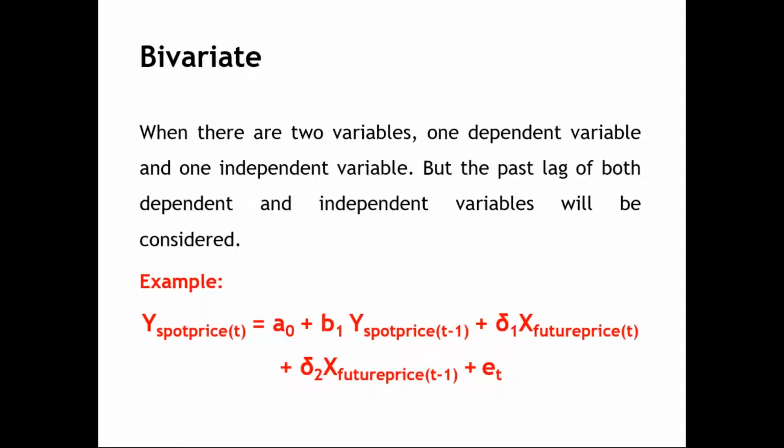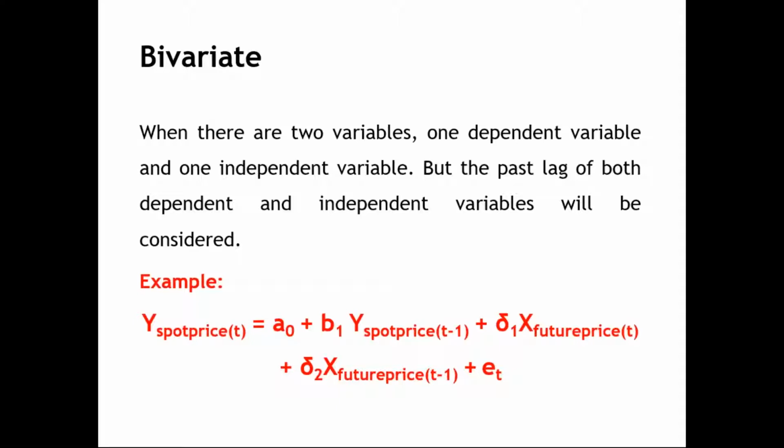Why don't we call it multivariate? No, we don't, because the spot price variable assumes its own lag as an independent variable and also an additional new independent variable. That is why this is called bivariate analysis.